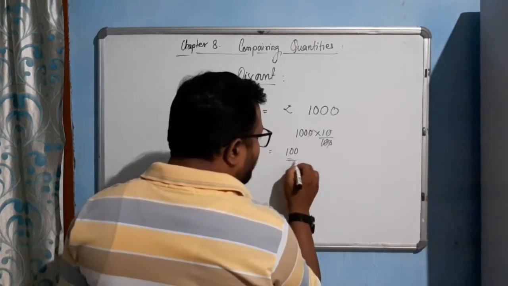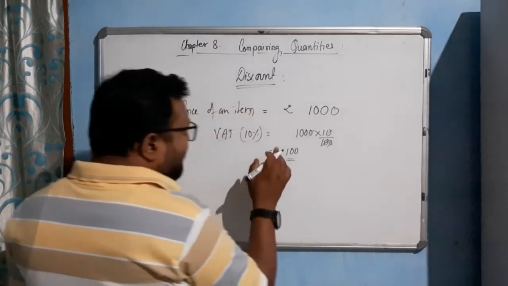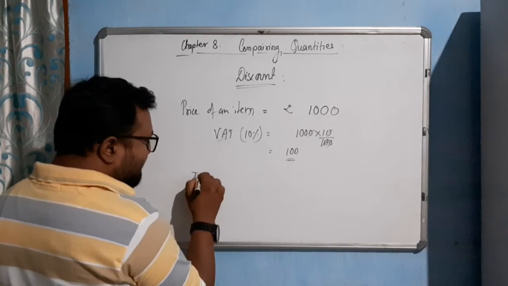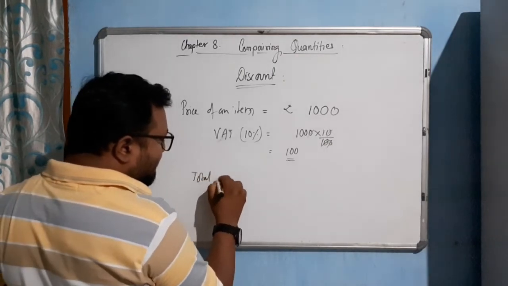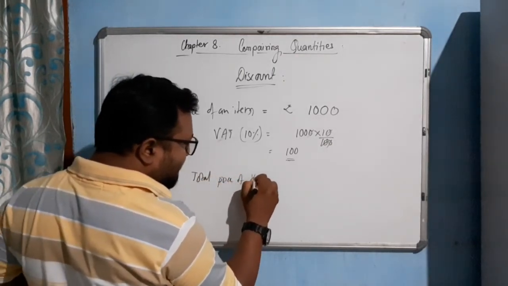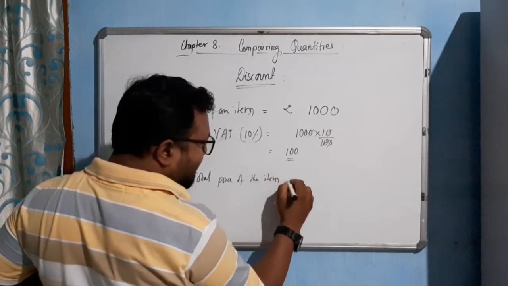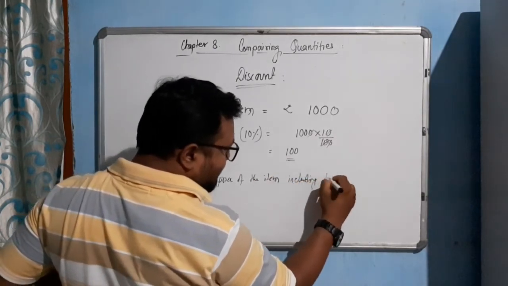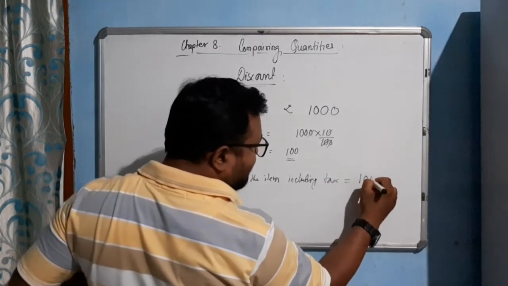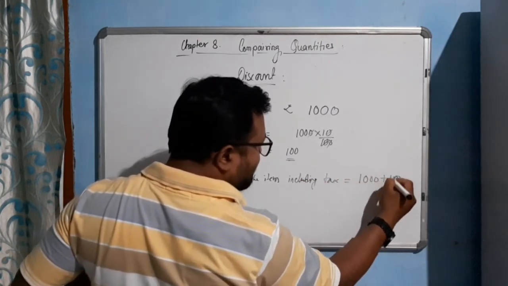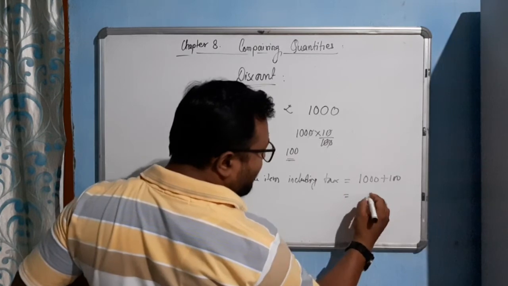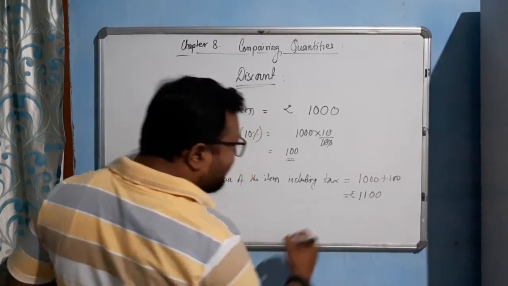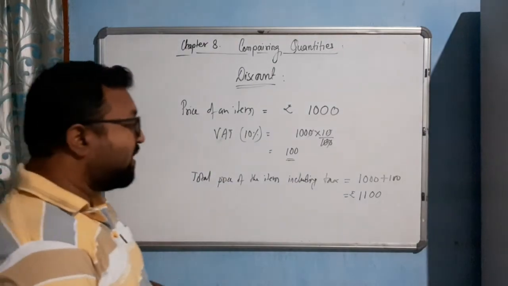This much amount you have to pay. So you will add this amount. So now the total price of the item, including tax, equal to how much? 1000 plus 100. So how much are you paying? Rupees 1100. So in this case we are adding.